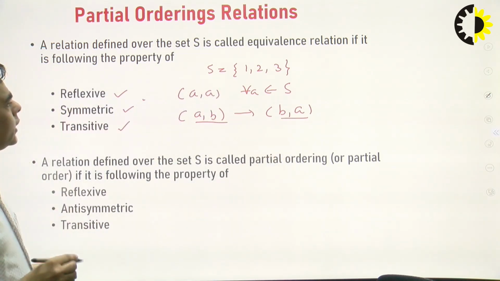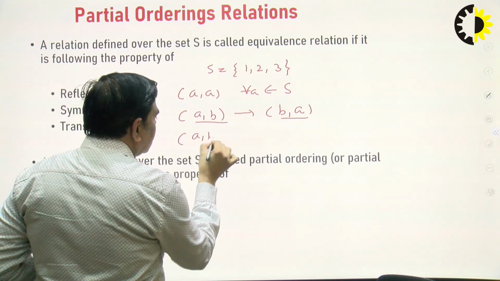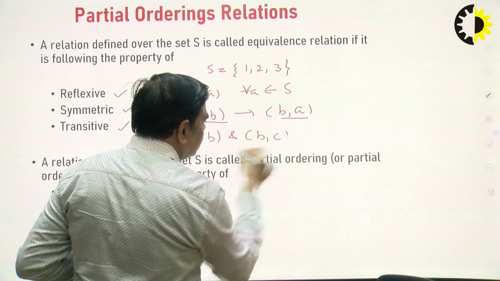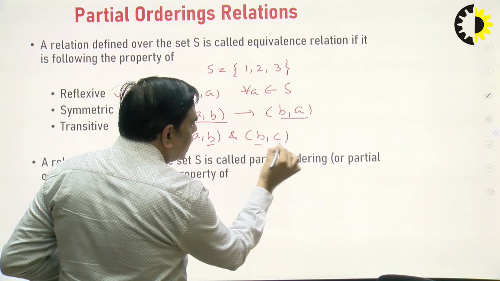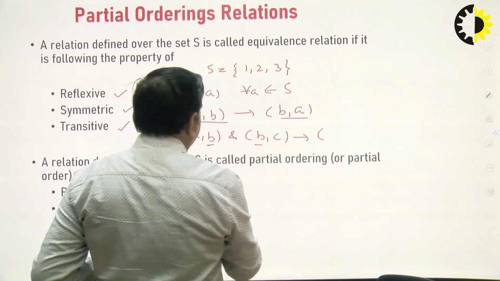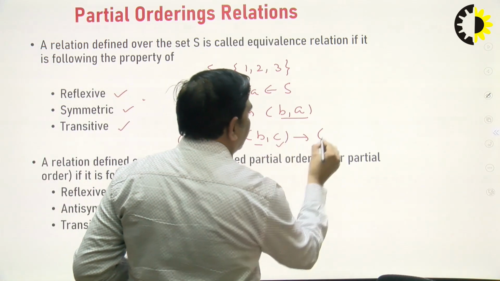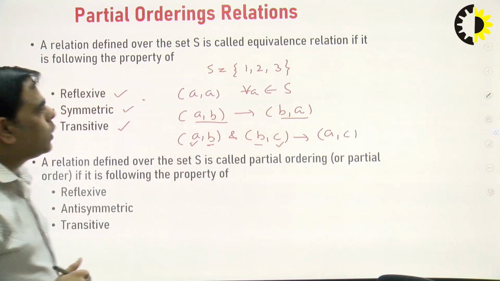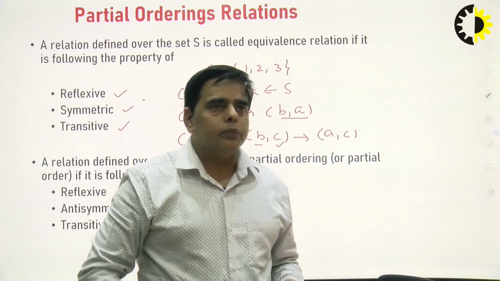And a relation should be transitive. When will a relation be transitive? Suppose there exist the pairs A comma B and B comma C. The first element is related to the second element and the second element is related to the third element. Then there should be a relation from the first element of the first pair to the second element of the second pair, A comma C. If these three properties hold at the same time, then we can say the relation is an equivalence relation.